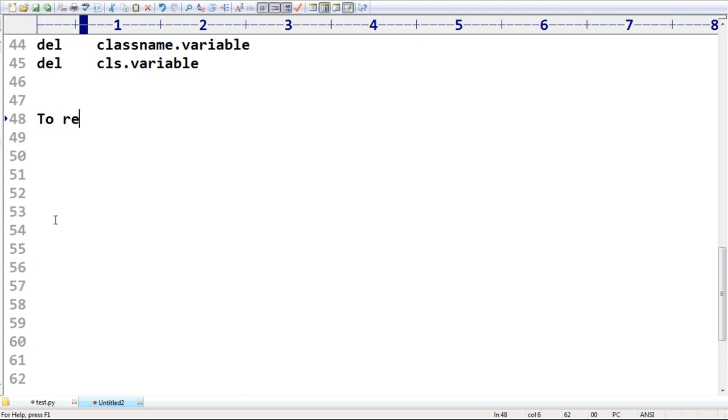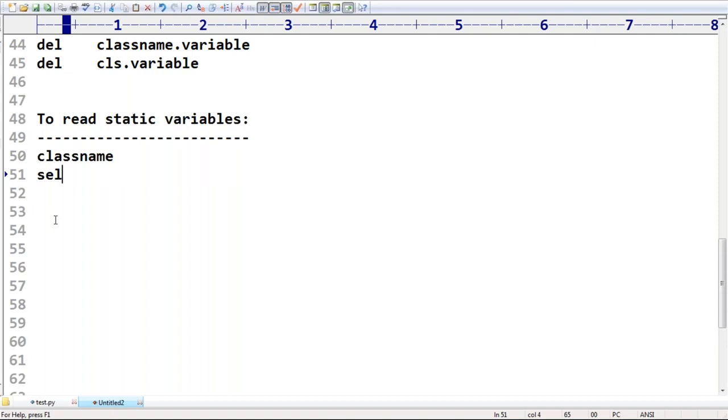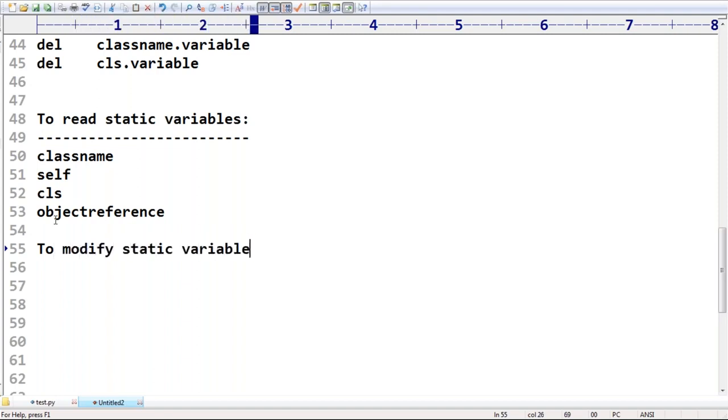Now the conclusion is very clear. To read the static variable, in how many ways can you read it? Multiple ways: class name, self variable, cls variable, and object reference. But to modify the value of a static variable, what possibilities are there?